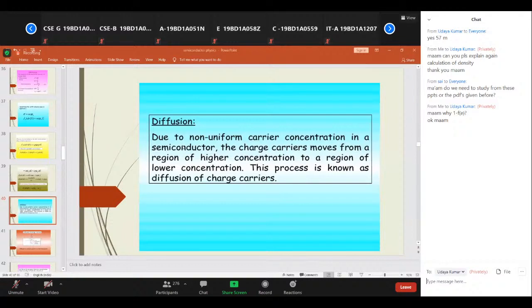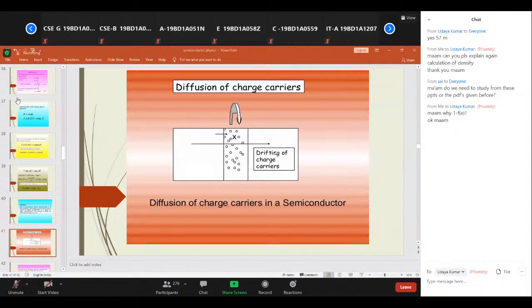Now coming to diffusion, the term diffusion. So let us consider a semiconductor with charge carriers. The motion of charge carriers due to the concentration variation is known as diffusion. That is the motion of charge carriers per unit length per unit time. See here, diffusion of charge carriers is taking place.